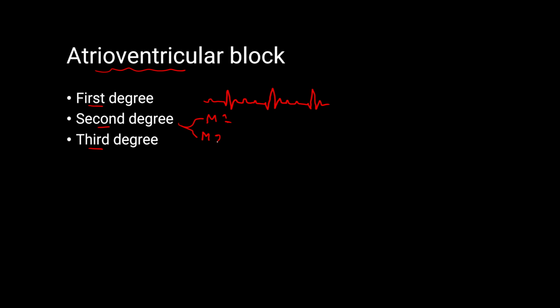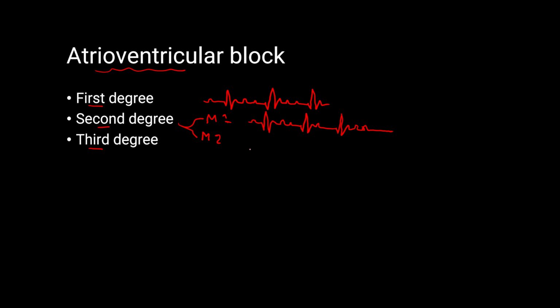Mobitz type 1 is called Wenckebach. In this type, we have progressive prolongation of the PR interval. So on the first beat, we have a normal PR interval, then we have a slightly prolonged PR interval, and then we have a more prolonged PR interval, and then we have a dropped beat. In a dropped beat, there is no QRS complex after it, and so on.